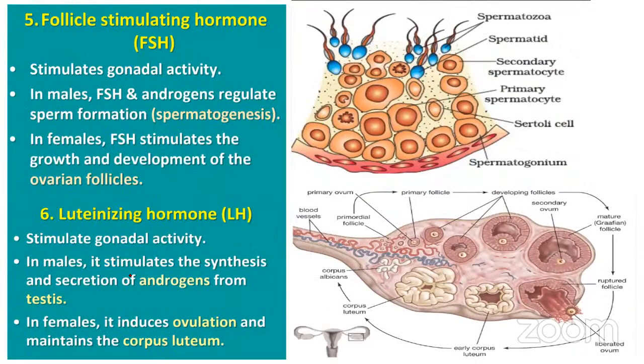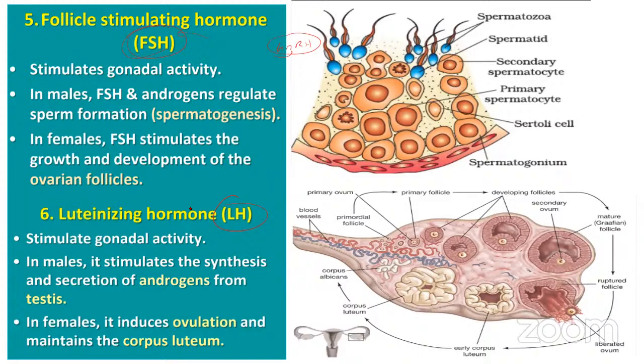Next one is follicle stimulating hormone. You remember that we talked about GnRH, the gonadotrophin releasing hormone produced by the hypothalamus. It goes and acts on the anterior pituitary, I told you. So it produces two types of gonadotrophins, called follicle stimulating hormone and luteinizing hormone. Both of these are produced in both males and females, and they have specific functions.